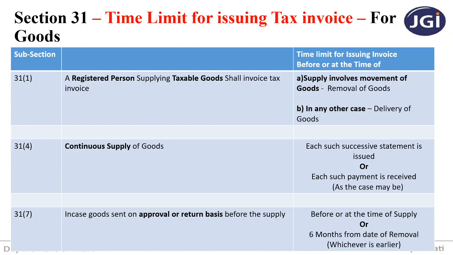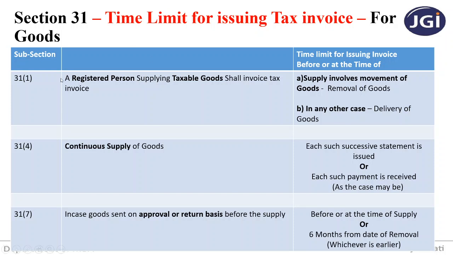I hope you all know who is a supplier and who is a recipient. Supplier, in relation to any goods and services, means the person who is supplying the goods and services, and recipient means the person who is liable to pay the consideration, or the person to whom goods are to be delivered or services are to be rendered. He becomes the recipient.